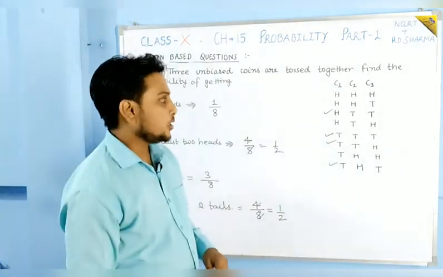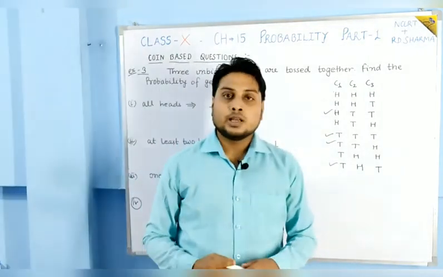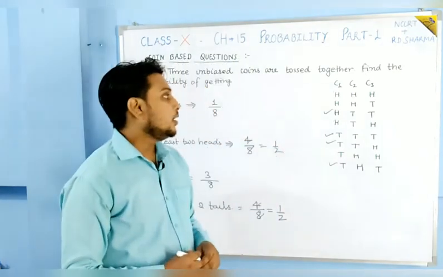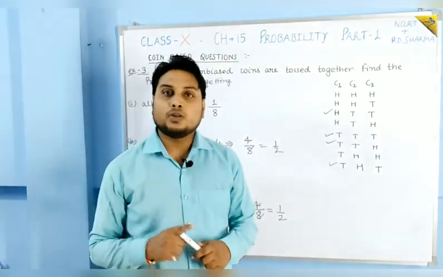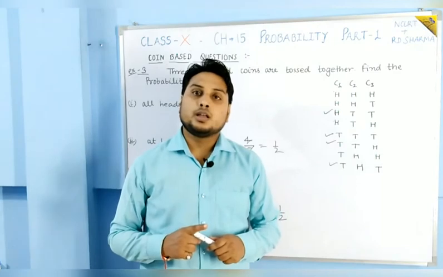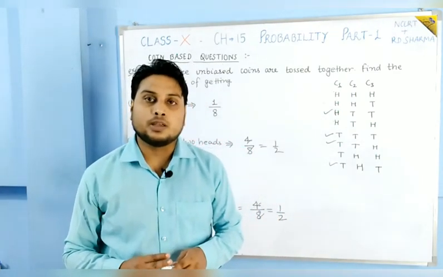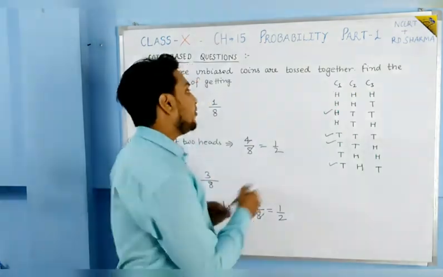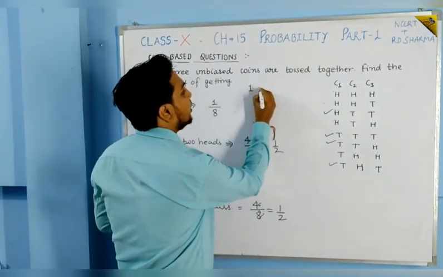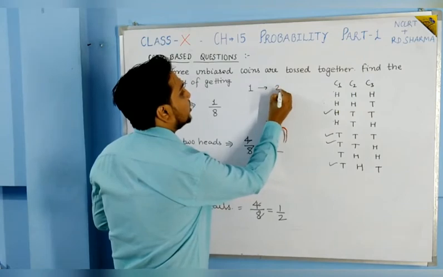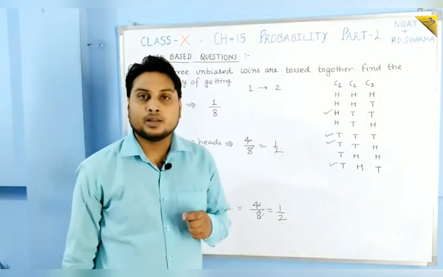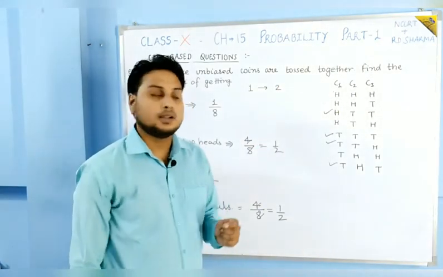Now students, in the first question, when one coin was tossed, in our sample space two outcomes were there, one is head and one is tail.